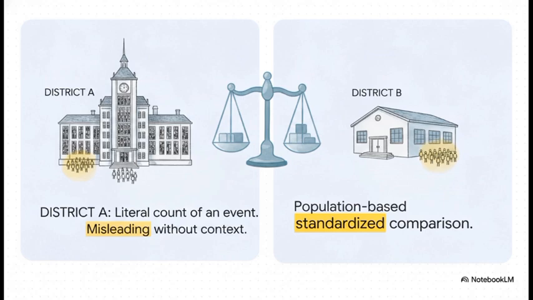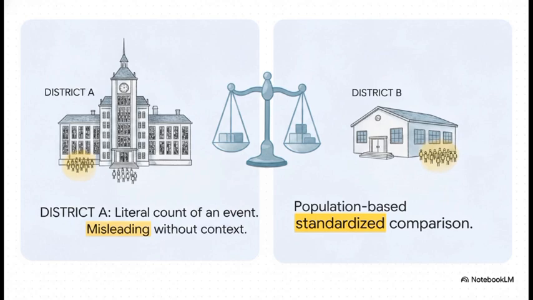Let's use a really simple, non-charged analogy here. Imagine 2 school districts. District A has 10,000 students, and let's say 100 of them get suspended in a year. District B has only 1,000 students, but 50 of them get suspended. If you only look at the raw numbers, the literal count of incidents, District A looks twice as bad, right? I mean, 100 is greater than 50. But that completely skews reality.